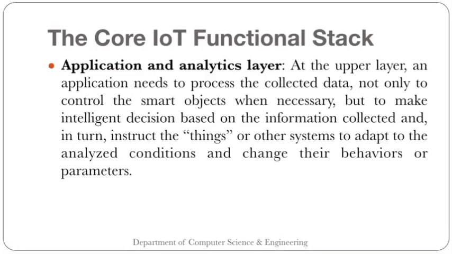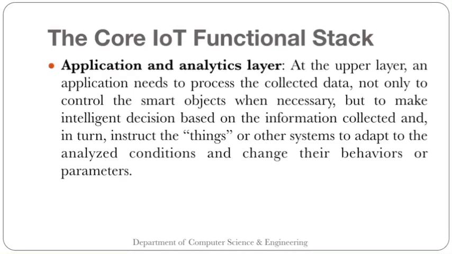And the last one is the application and analytics layer. At the upper layer, an application needs to process the collected data, not only to control the smart objects when necessary, but also to make intelligent decisions based on the information collected and in turn instruct the things or other systems to adapt to the analyzed condition and change their behavior or parameters.